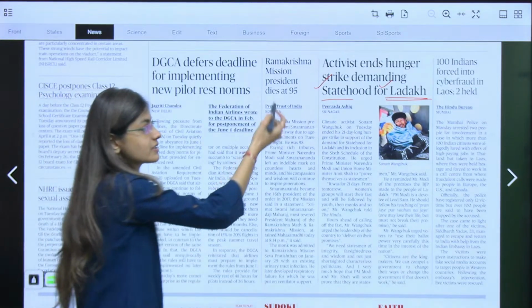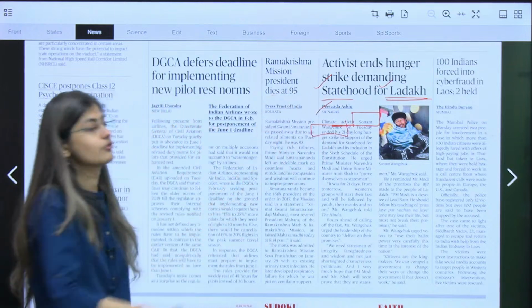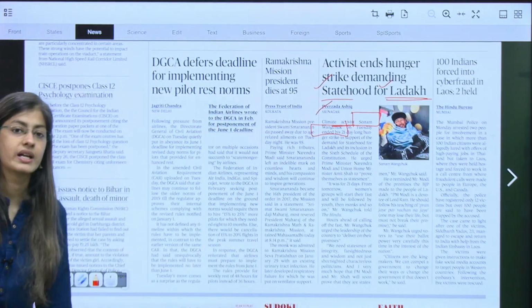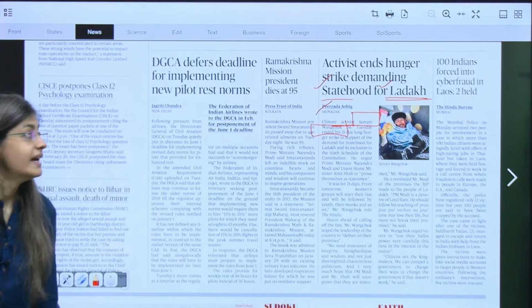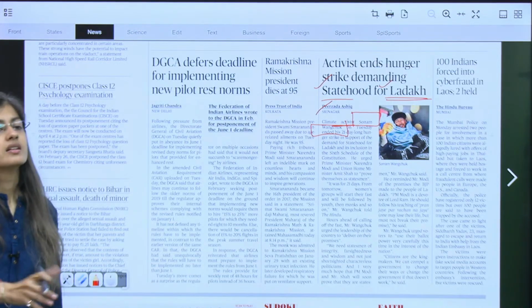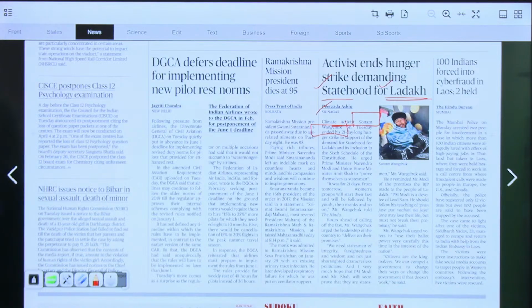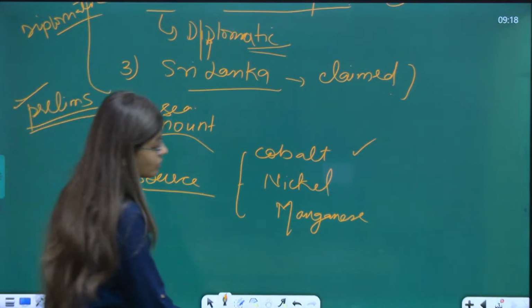Now for this, climate activist Sonam Wangchuk was on a hunger strike for 21 days. You all must be knowing that. He ended his hunger strike. Now a group of women will be continuing the hunger strike for the demand of statehood of Ladakh. Let us discuss the statehood of Ladakh.